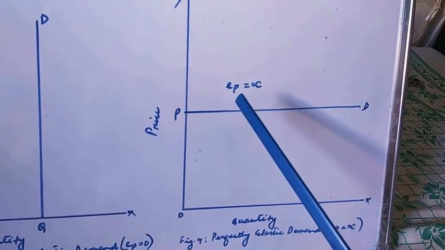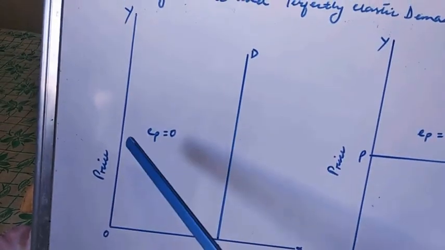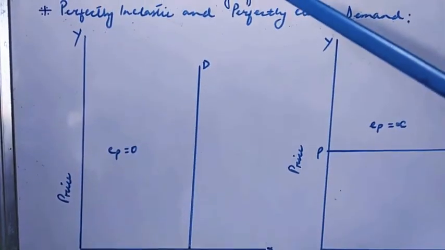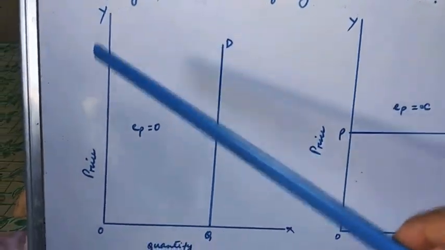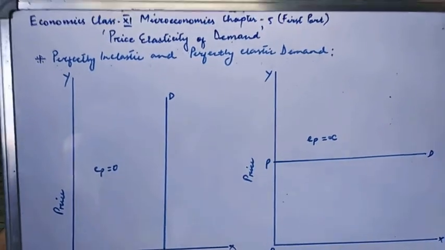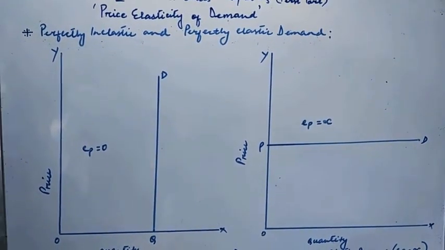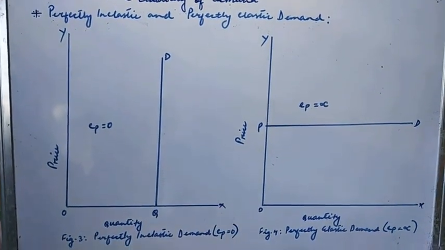So price elasticity is equal to infinity. In the other case, price elasticity is 0; there is no elasticity at all, so the demand remains the same even though there is a change in prices. So these are the two extreme cases of price elasticity of demand, that is, perfectly inelastic and perfectly elastic demand.